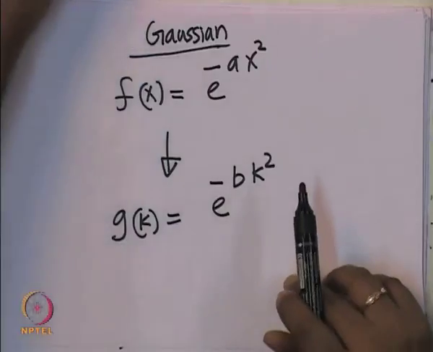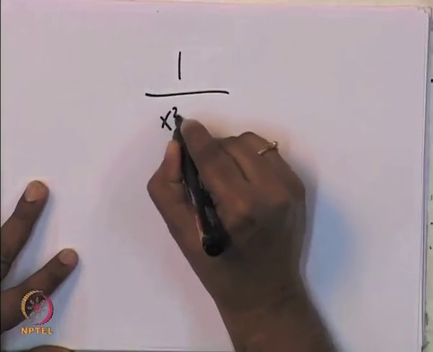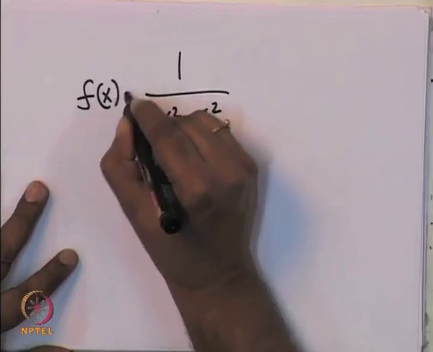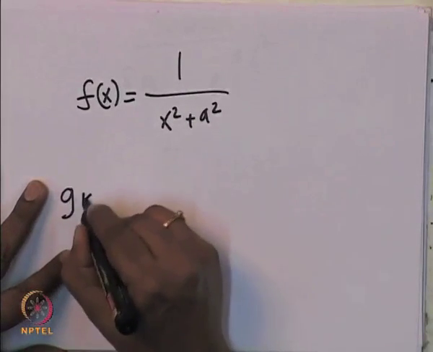If you have something called a Lorentzian, which is 1 over x square plus a square, let us say this is your f of x, then what is g of k?